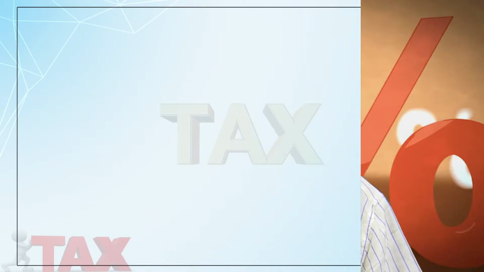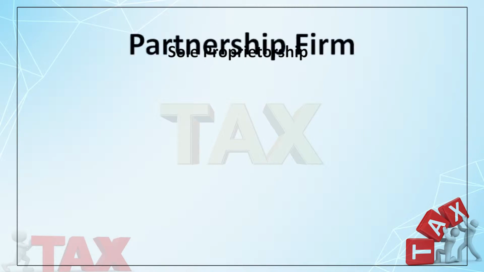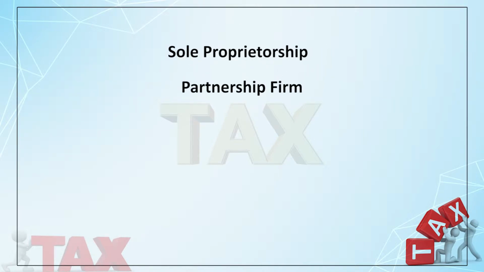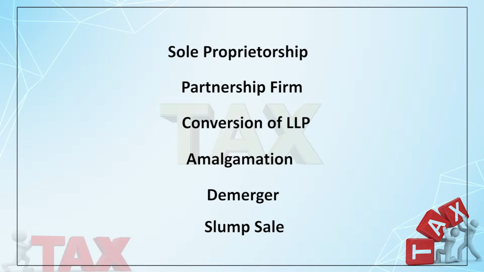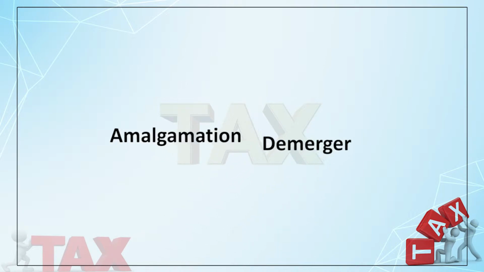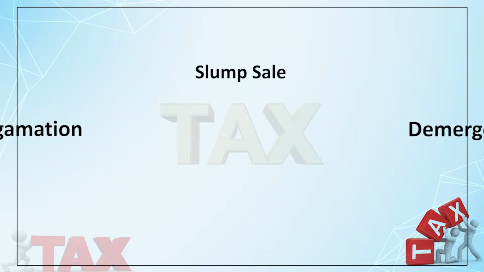Now, there are different ways through which a business can be restructured. It could be, say, conversion of a sole proprietorship business into a limited company, or a partnership firm into a limited company. Conversely, an unlisted firm converted into LLP, then amalgamation, demerger, slump sale. These are the ways through which a business can be reconstructed. Earlier we have discussed amalgamation and demerger. Now we shall discuss the slump sale.